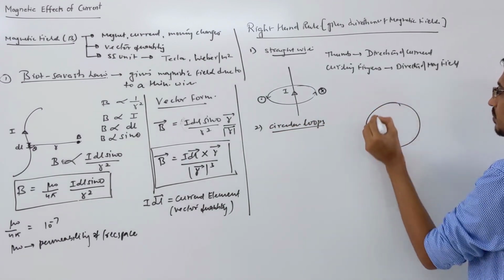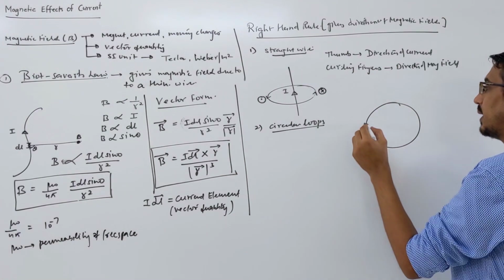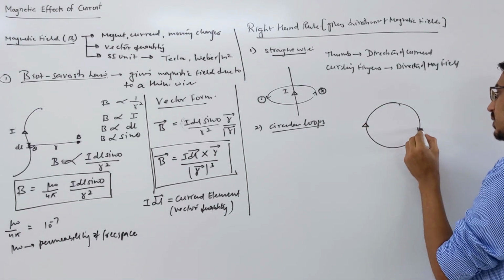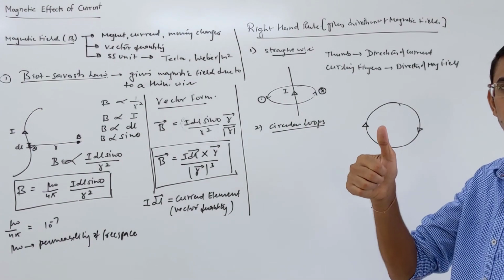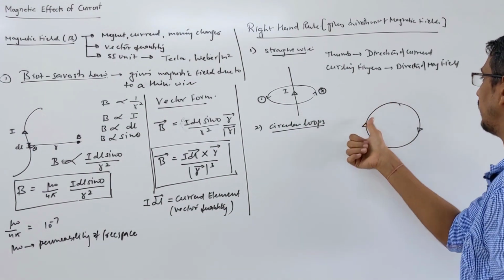Look here, suppose this is a loop, and you know this is direction of current, suppose, okay. Same rule. What you will do? Again your thumb shows what? Direction of current. So current is like upward, right?